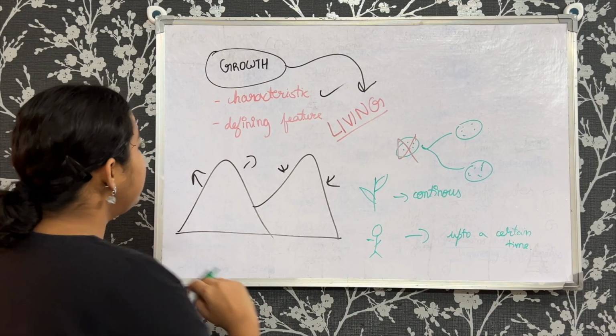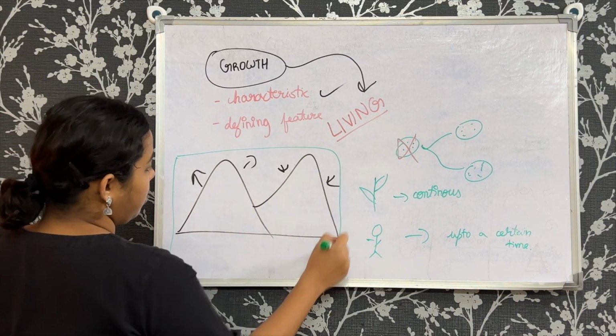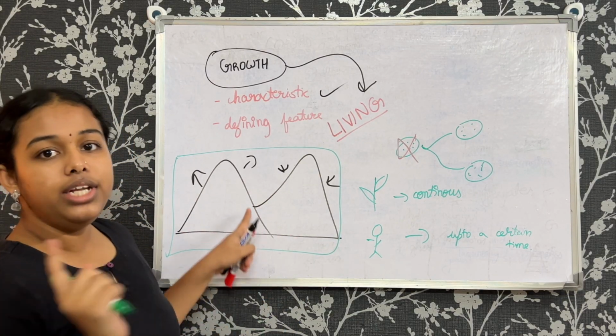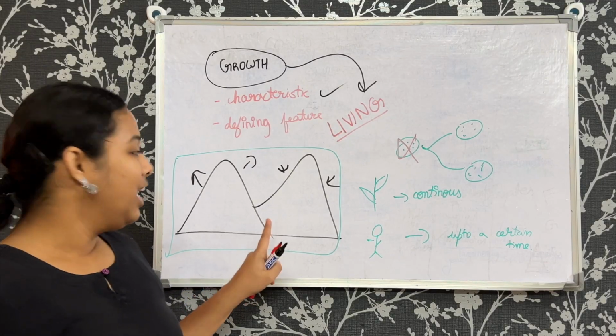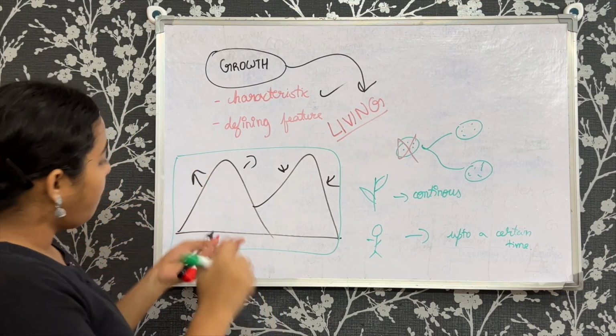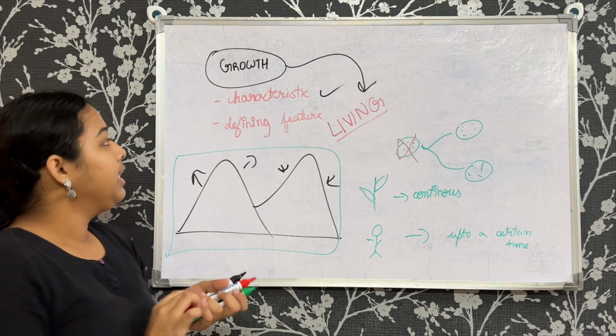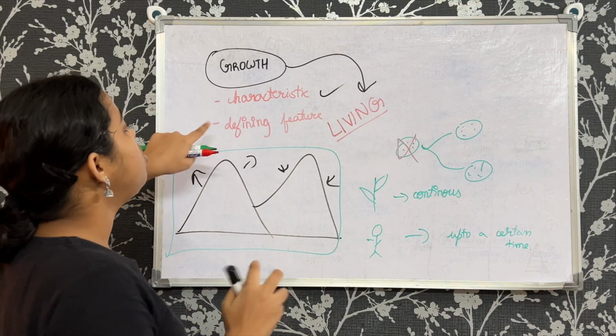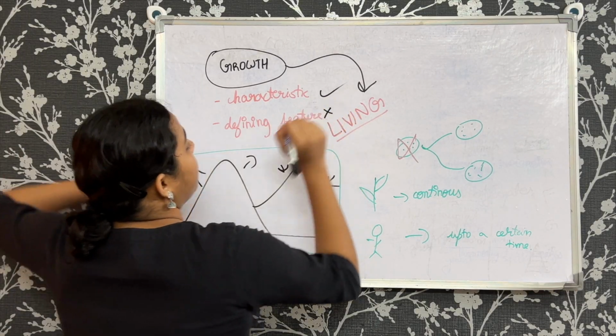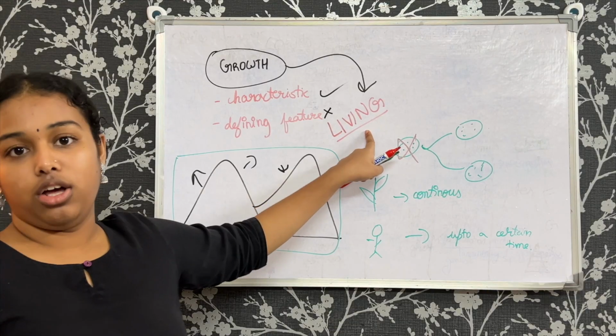But it does make it clear that this is not at all exclusive. Here they are growing, but are mountains living creatures? No, they're not. They're non-living. So by this we can conclude that growth is not a defining feature for living organisms.